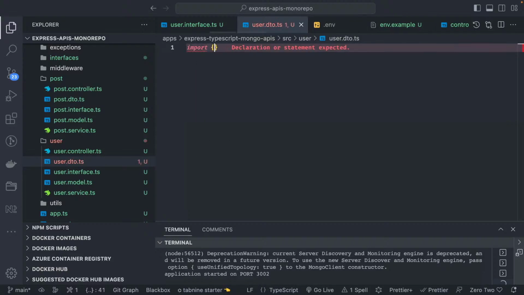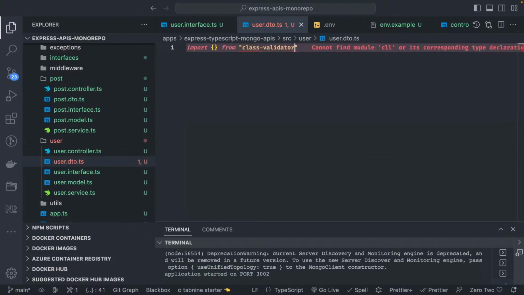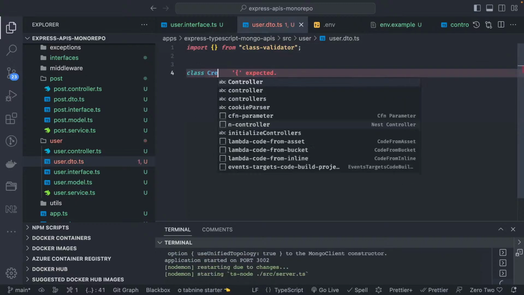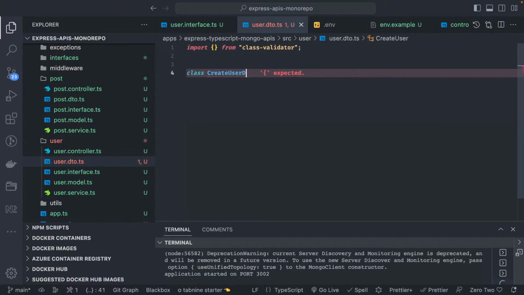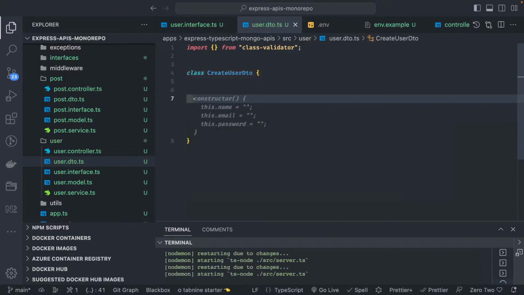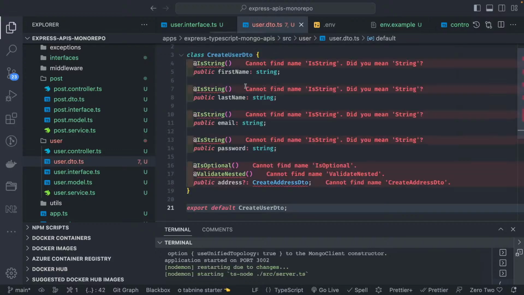So import stuff from class-validator, and here class CreateUserDto, and here I can just use the properties. What all properties do we have? I will just create the DTO and then I will show you. It is a simple class. This is how we can use it.